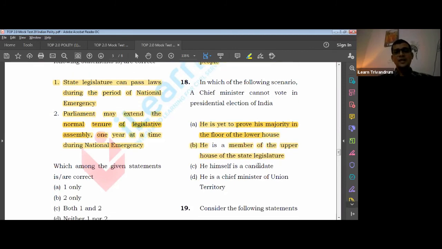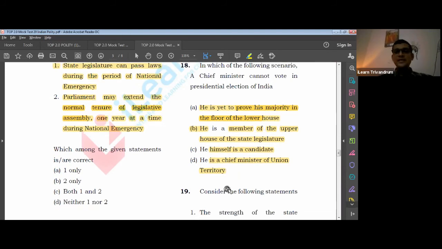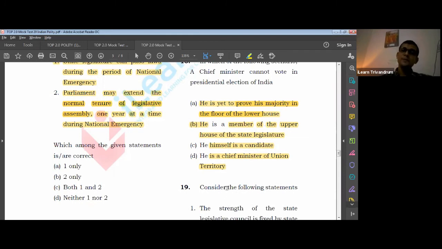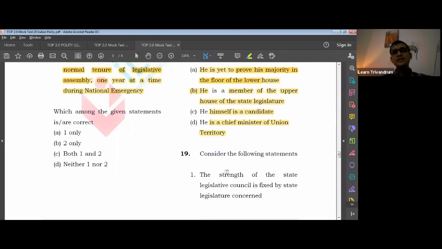"He himself is a candidate." He is a chief minister of a UT. Both the UTs, Puducherry or Delhi, have only one house, which is the assembly. And in an assembly, they can definitely vote. UT MLAs also can vote in the presidential election. The only condition is they should be MLAs. Okay, that is it.